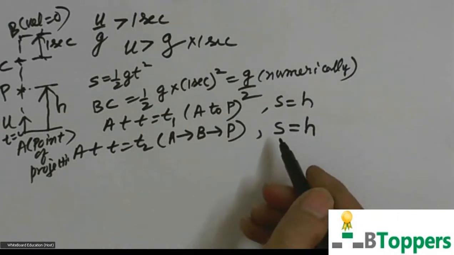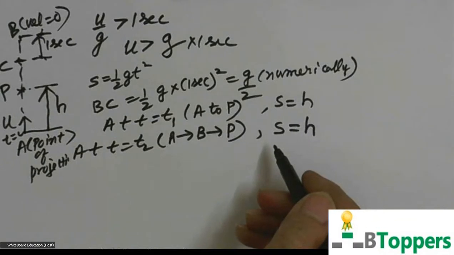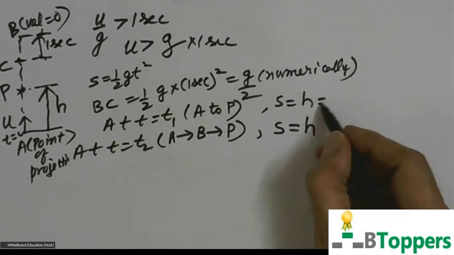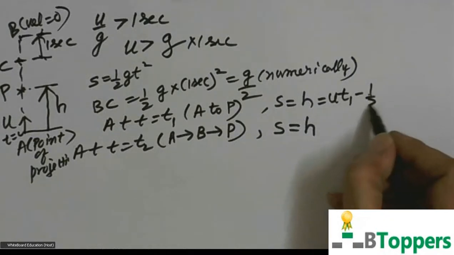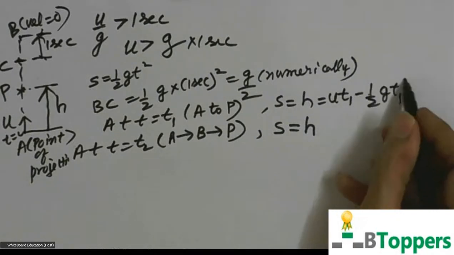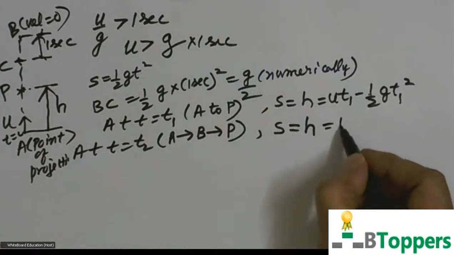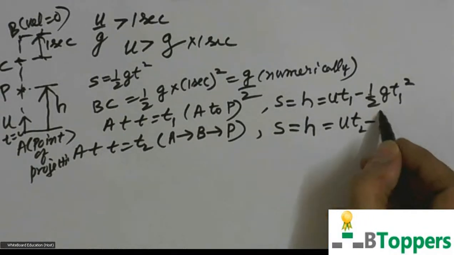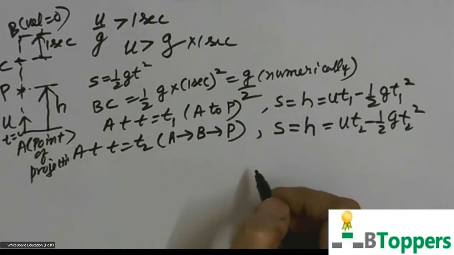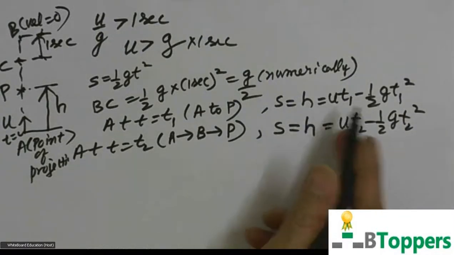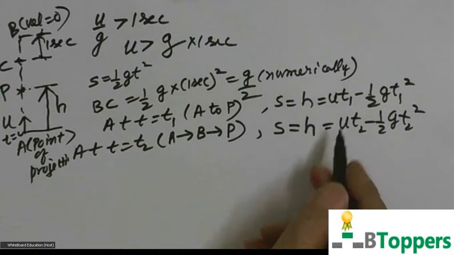Use the formula s equal to ut plus half at square. You can take a equal to minus g. At t equal to t1, you can write h equal to ut1 minus half g t1 square. At the second instant of time, s equal to ut2 minus half g t2 square. Left hand side is same, so right hand side can be equated.